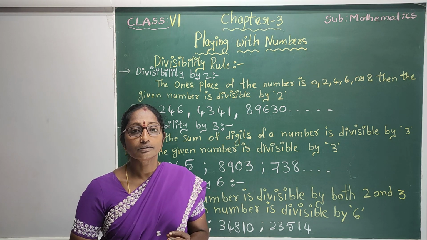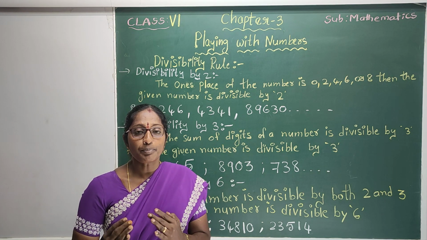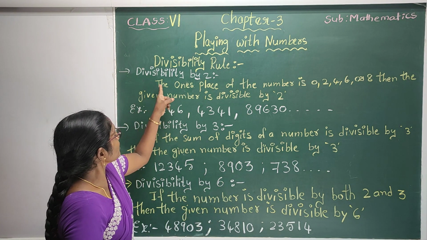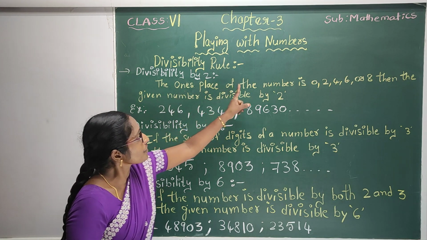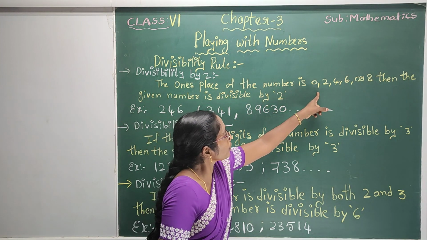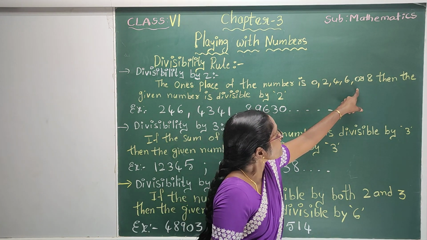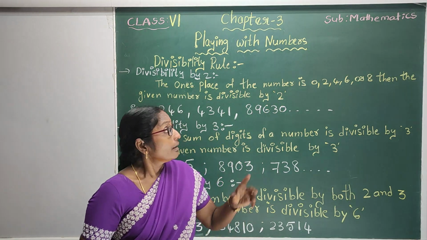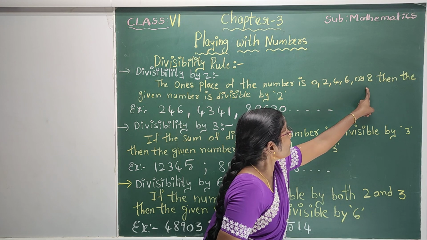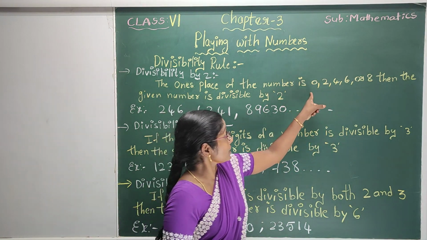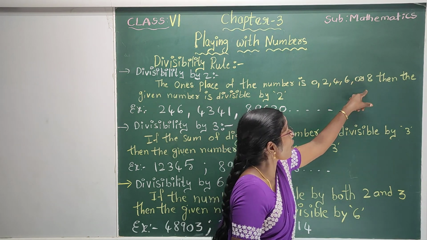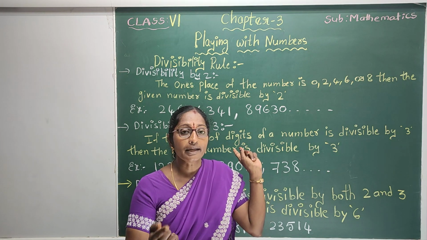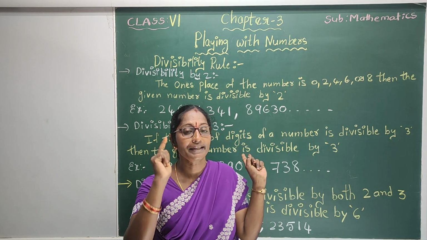Let us review the divisibility rules studied in previous classes. What is the first divisibility rule? Divisibility by 2. If the ones place of the number is 0 or 2 or 4 or 6 or 8, then the given number is divisible by 2. What are these numbers called? The even numbers. If a number ends with 0 or 2 or 4 or 6 or 8, that number is called an even number. So, children, every even number is divisible by 2.